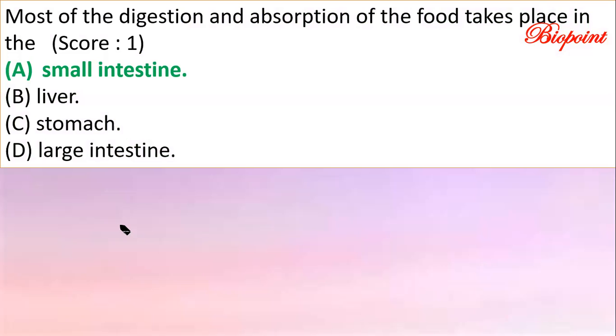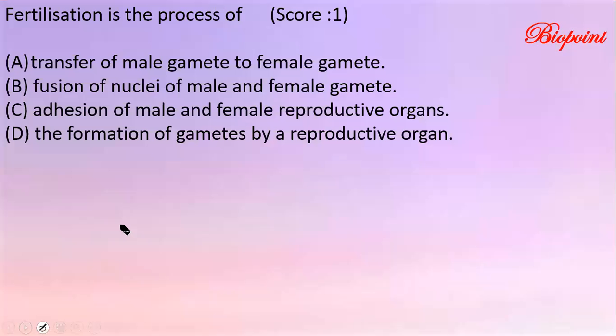But when the food reaches the small intestine, almost all the digestive glands and digestive juices might have acted upon it, and nearly 90 to 95% of the digestive process is already over, and it might have already entered the process of absorption. So the correct answer is option A, small intestine is the area where most of the digestion and absorption of food takes place.